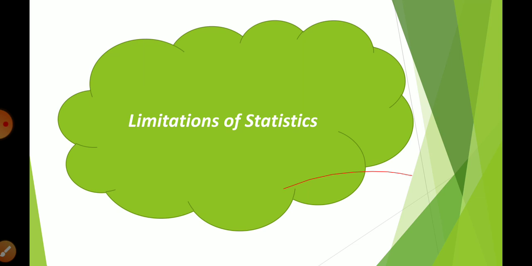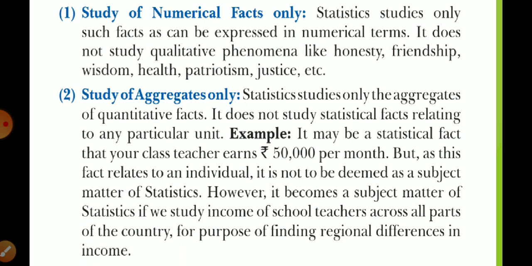Now we are going to learn about the limitations of statistics. So the first limitation is that it is a study of numerical facts only. When I told you about statistics in plural sense, I told you some features. Just write them in a negative sense, and they become the limitations.